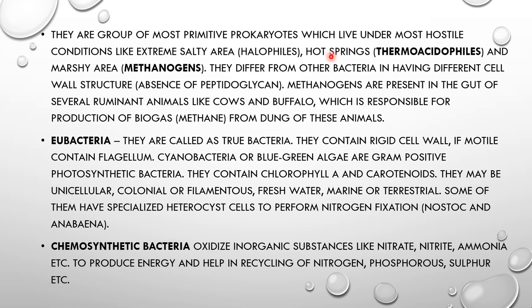Then some microorganisms can tolerate hot conditions like in the hot springs, and such types of microorganisms are called the thermoacidophiles.